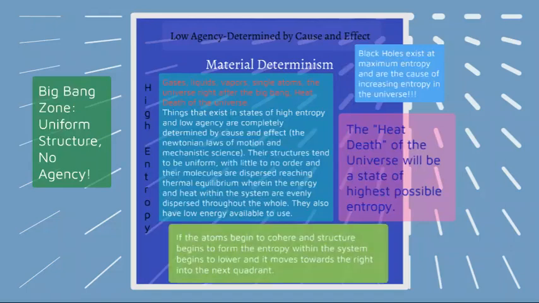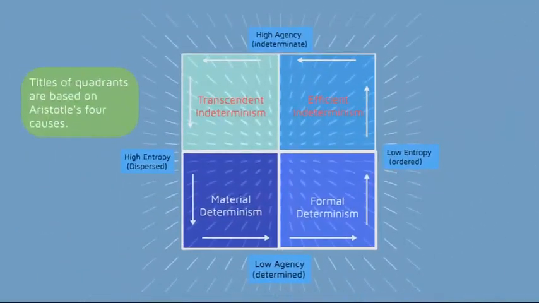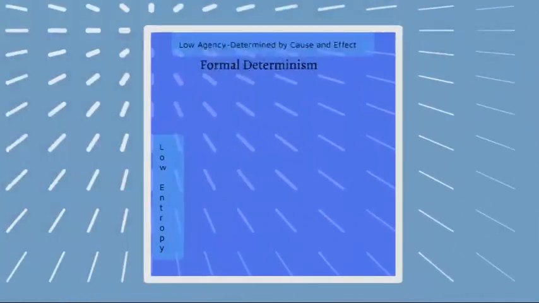Okay, if the atoms in this quadrant begin to cohere, or a system begins to cohere and structure begins to form, the entropy within the system begins to lower, and it moves towards the right into the next quadrant. So we'll go into that next quadrant now. That's the quadrant of formal determinism.